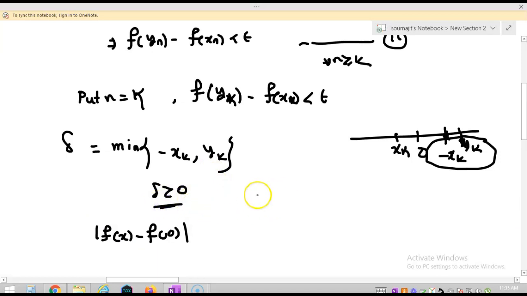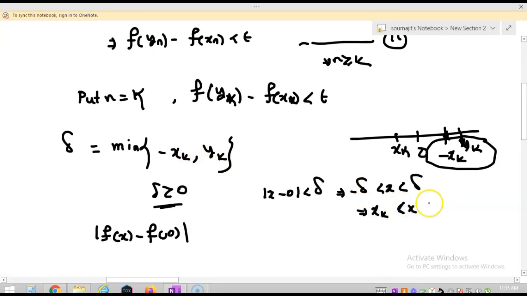So for all x satisfying the condition mod of x minus 0 less than delta, I can write minus delta less than x less than delta. Now minus delta can be xk and delta can be yk. So I can say that this x lies between xk and yk.